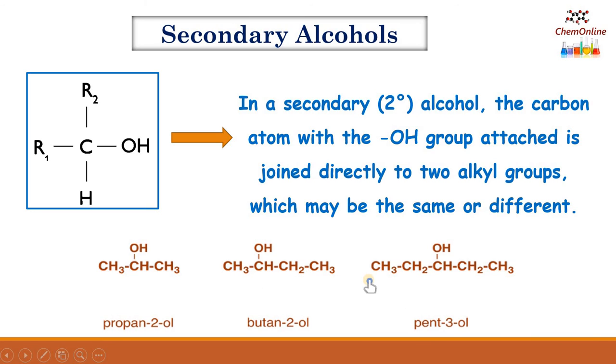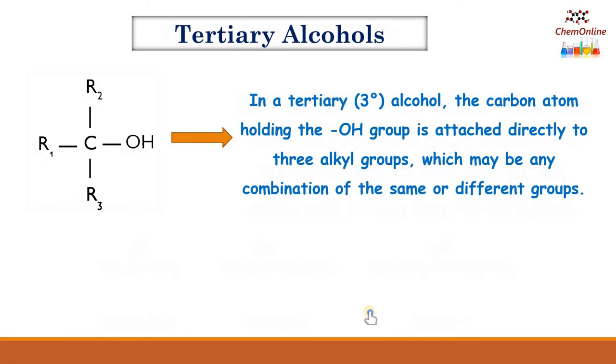So the alkyl groups may be same or different, but the carbon bearing the OH is attached to 2 alkyl groups. Or you can say that the hydroxyl group, or the OH group, is attached to CH. In primary, OH was attached to CH2. So here the OH is attached to CH. So such alcohols are called secondary alcohols. And the last one is the tertiary alcohols.